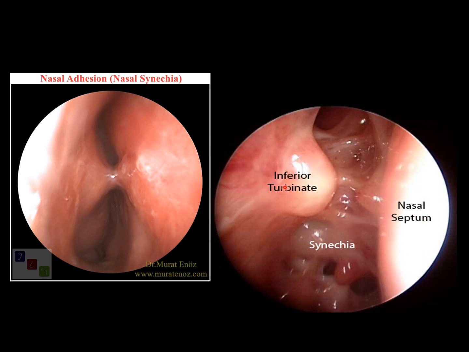Again, in this nasal septum the adhesions are very marked. In the earlier case, just a small cut will release it and the rest is all okay, but here more than 2/3 of the medial and lateral wall are joined with these adhesions. This can be done under local anesthesia, but it needs to be done under general anesthesia.